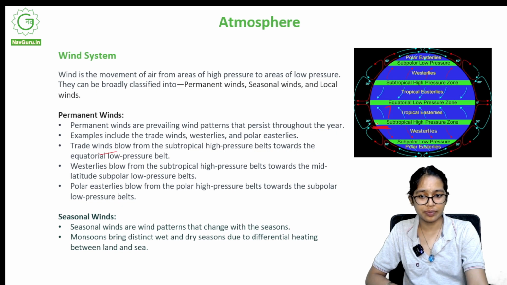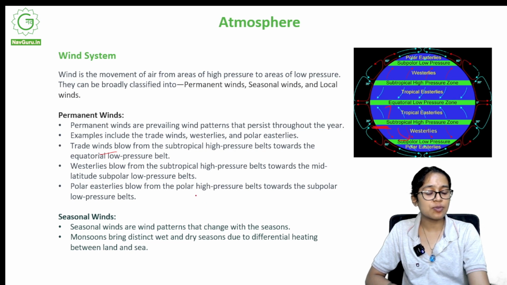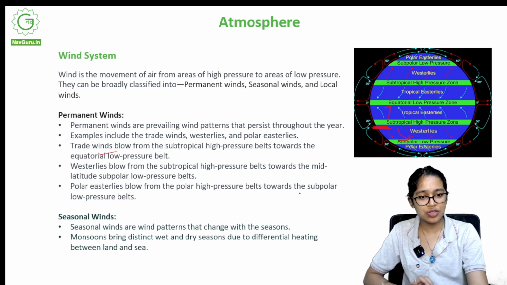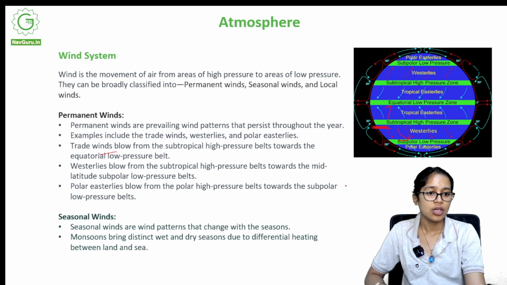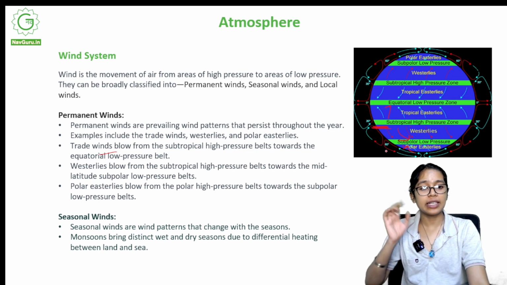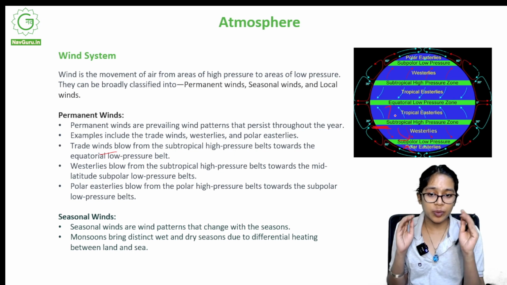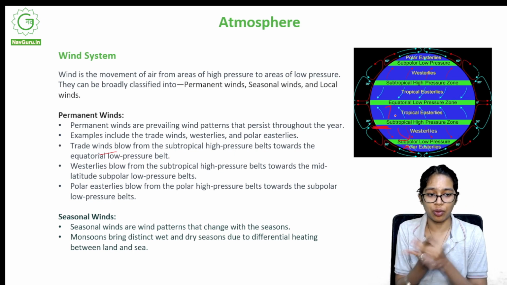So they go here. Westerlies blow from subtropical high pressure belts towards the mid-latitude subpolar low pressure belts. This is the westerlies. Polar easterlies blow from the polar high pressure belt towards the subpolar low pressure belt. With this you need to keep in mind the high and the low thing, right? Always remember in your mind, winds will blow from high to low. It will not go from low to high.